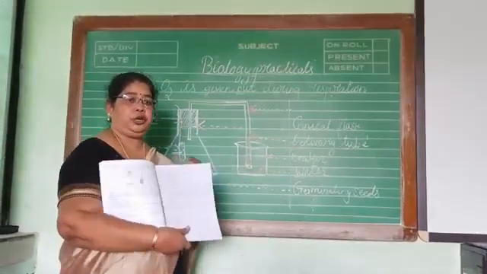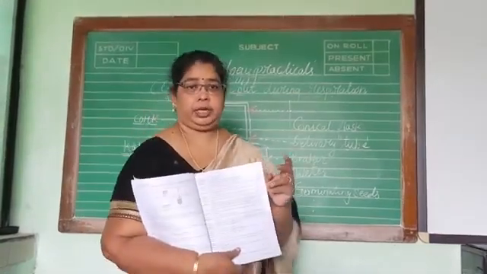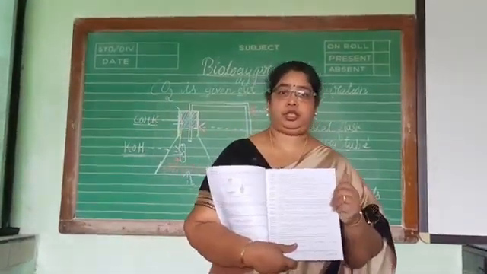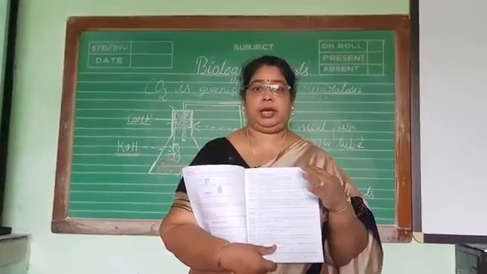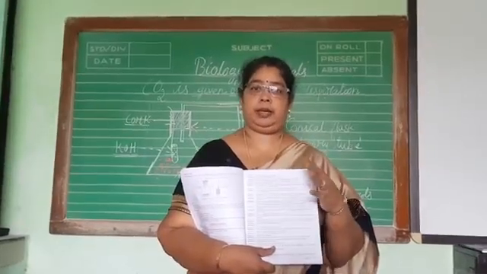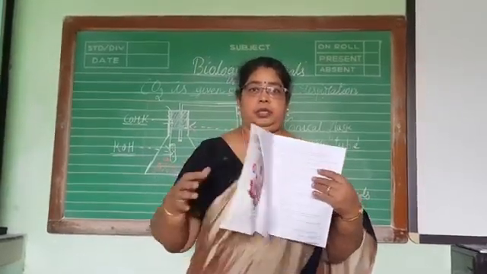So on the ruled page you have to write aim, apparatus and material, procedure, observation and conclusion. 5 things, and on the plain page a neat labeled diagram. This is all for this experiment.